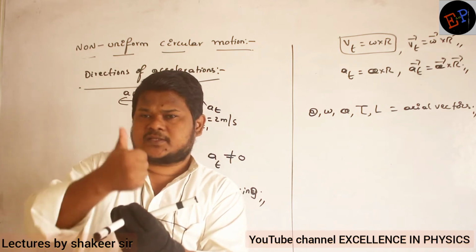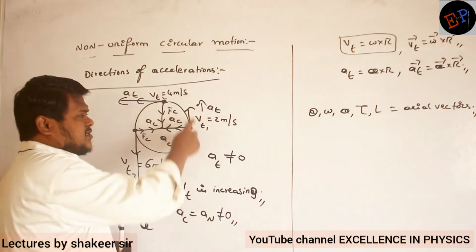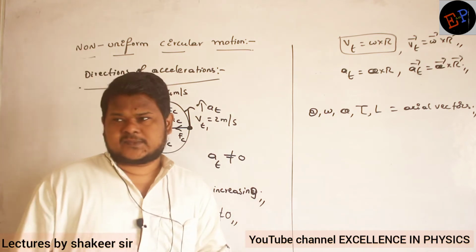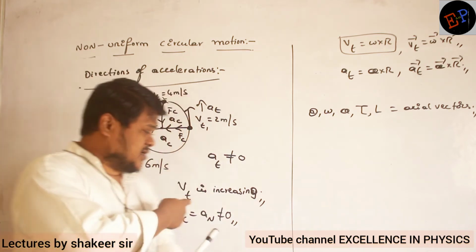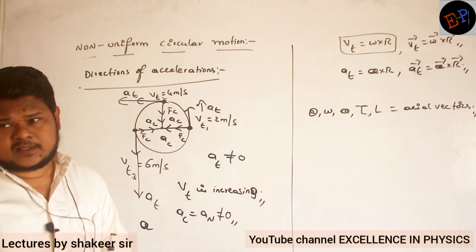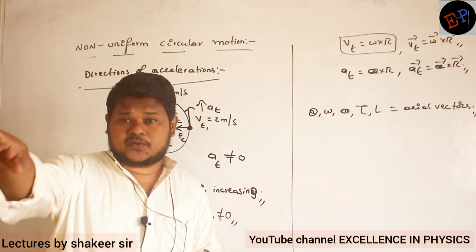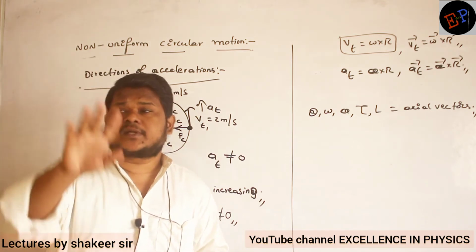What is the direction of tangential acceleration? This is the direction of tangential acceleration. Satisfied? Are you able to understand? So therefore, in this condition, alpha is in which direction? Alpha is perpendicular and out of the board, or it is towards positive z-axis.